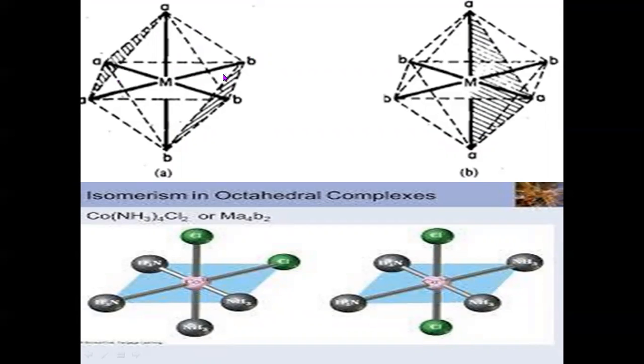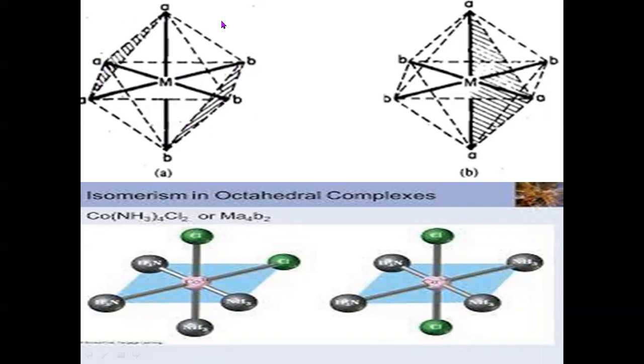This is the plane in which the central metal atom and 4 ligand atoms are present. The central metal ion occupies the center of the square, and the corners are occupied by 4 ligand atoms or ions. One ion or molecule will be above the plane, the other will be below the plane.